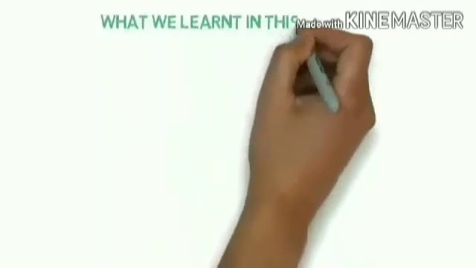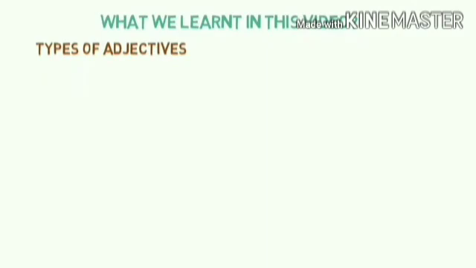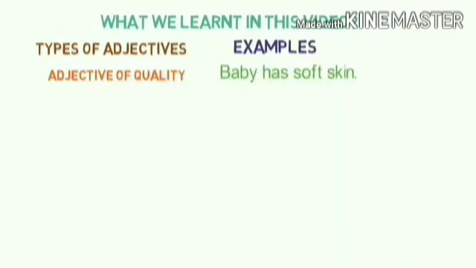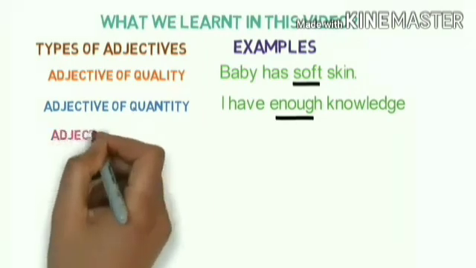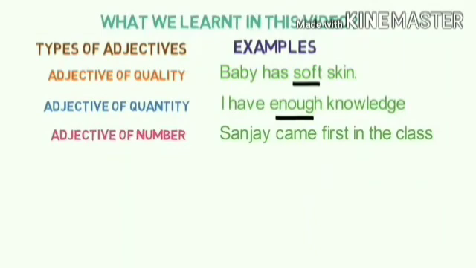Okay, let's recall with one example each. Let's see what you learned. Types of adjectives, and we'll see one example of each. Alright? Adjective of quality. Baby has soft skin. How is the skin? Soft. So it says about quality. Adjective of quantity. I have enough knowledge. Now enough is a quantity. Okay. The next one. Adjective of number. Sanjay came first in the class. The first is the exact number.